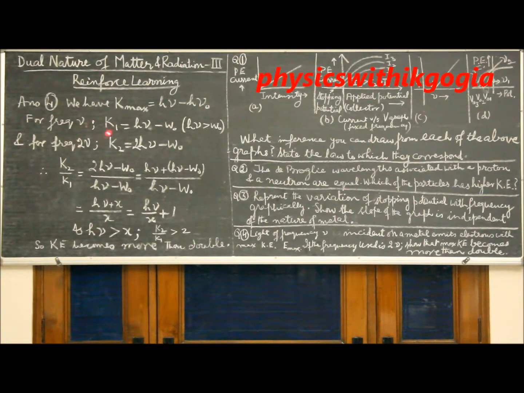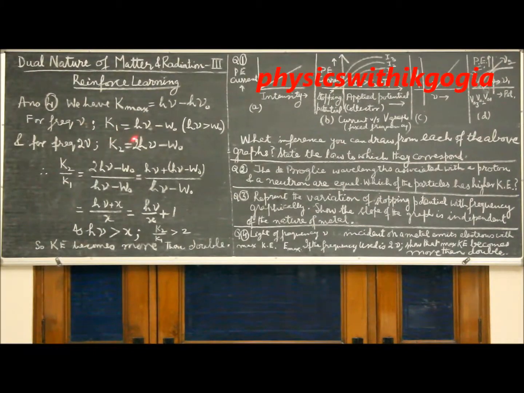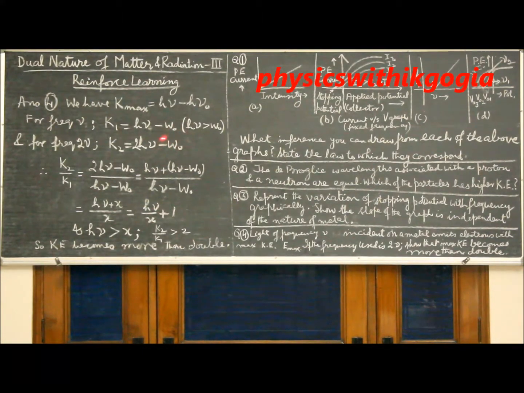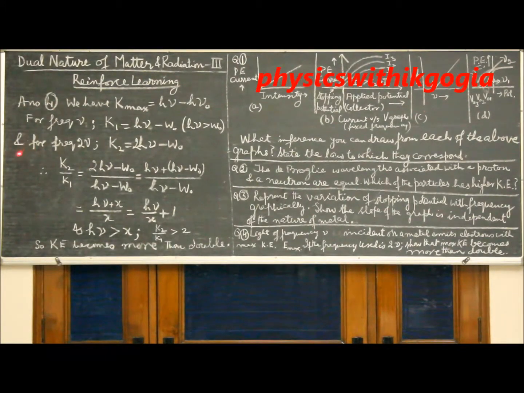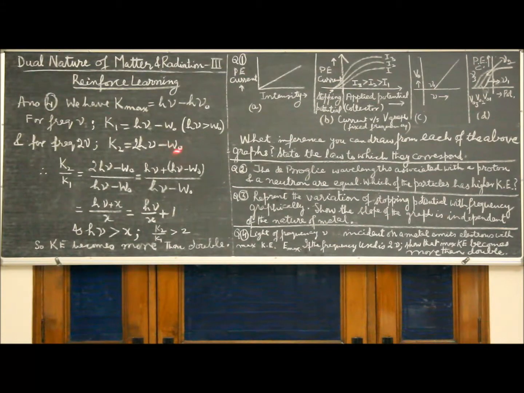For frequency nu, we can write K1 is equal to h nu minus w naught, where w naught is the work function. And clearly for electron emission, you need h nu greater than the work function. For frequency 2 nu, that is double the frequency, the equation becomes K2 equal to 2h nu minus w naught. The new value of maximum kinetic energy is K2.